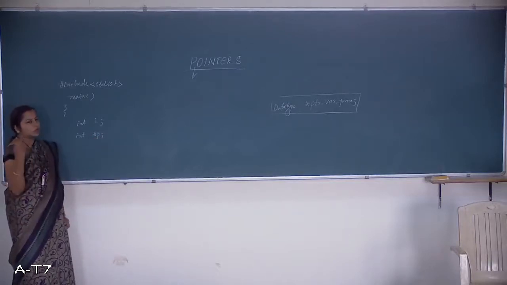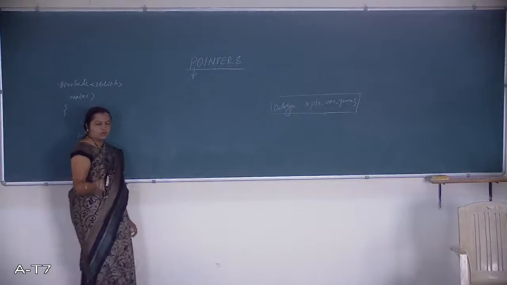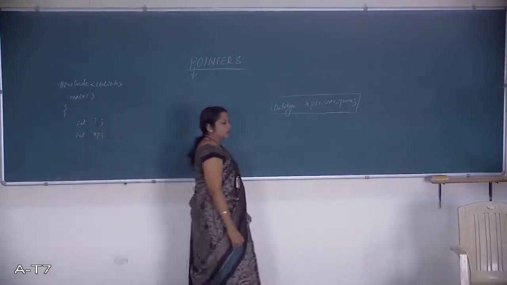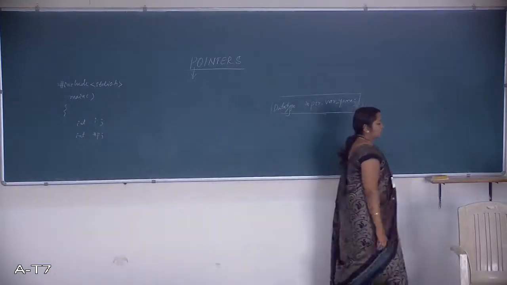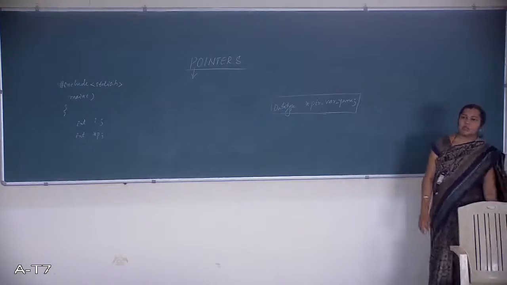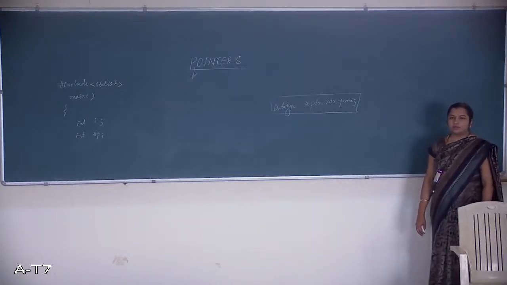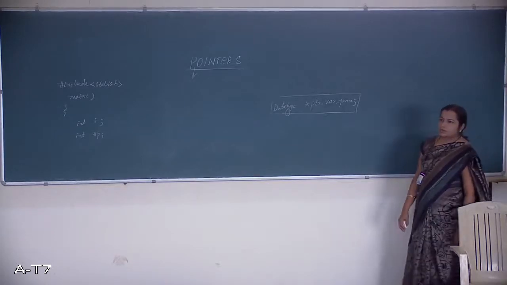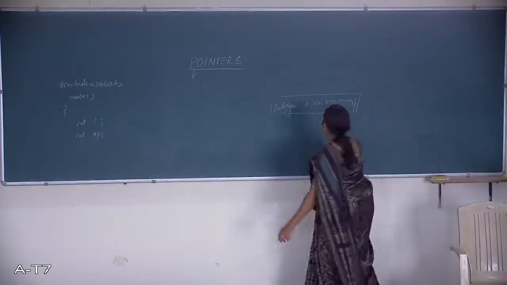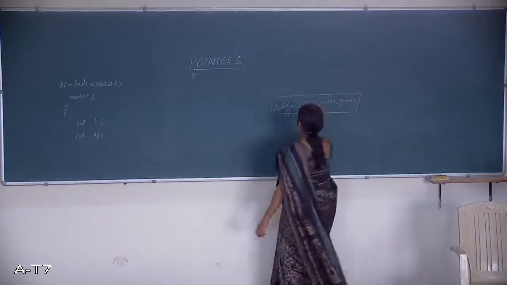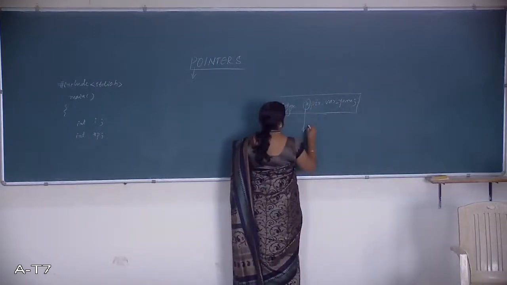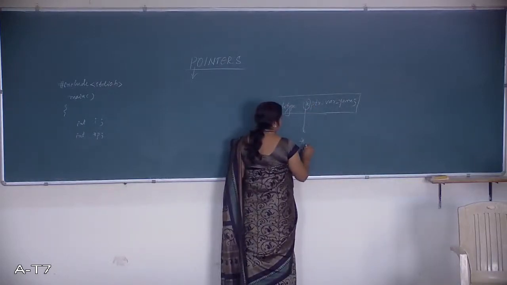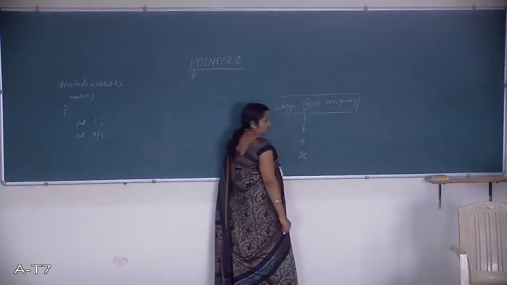And we'll be using only two operators, as you are all aware. What are those? The operators being used in pointers. One is this one, and this one is the address operator.